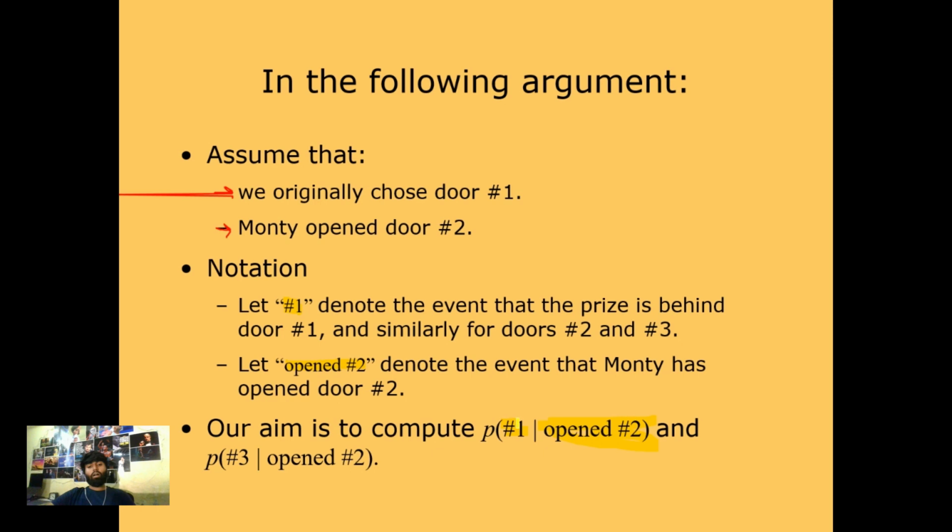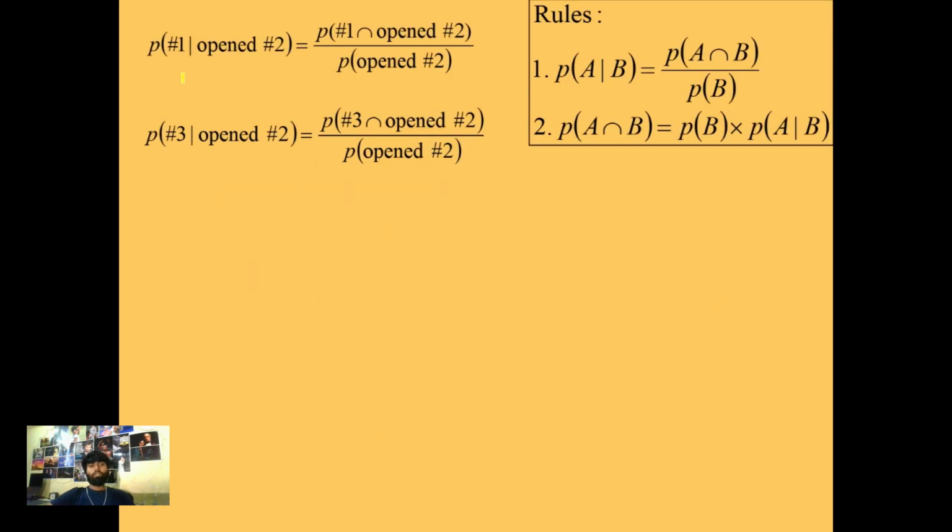And the probability that the prize is behind the third door, given that Monty has opened the second door. So this is the Bayes formula as I told you about. And we use this conditional probability formula to find the probability of this and the probability of this. And it can be written like this. As you can see, if this is hashtag one it will be A and open hashtag two will be B, and you can write it like this.